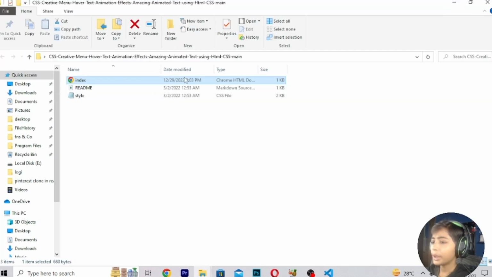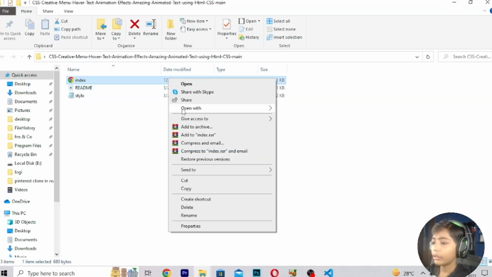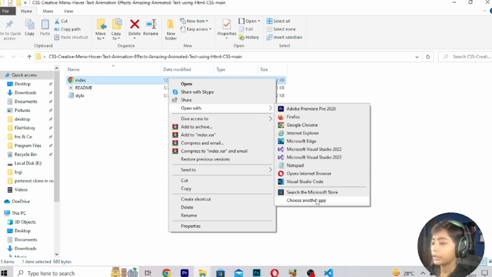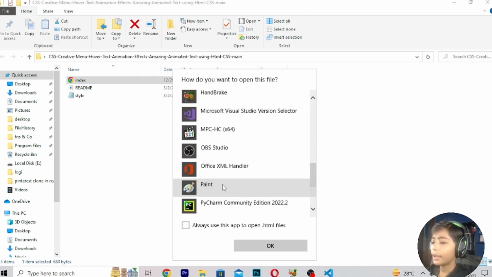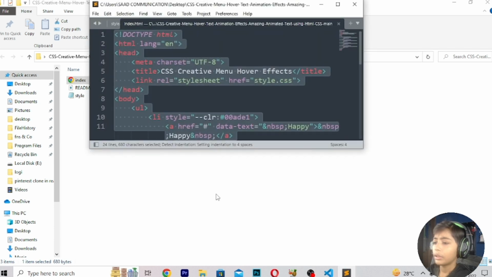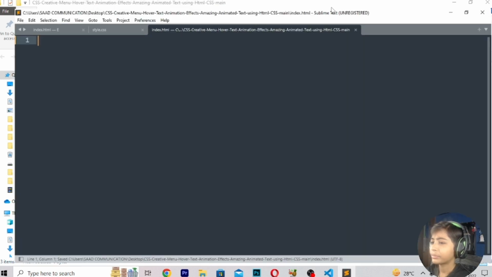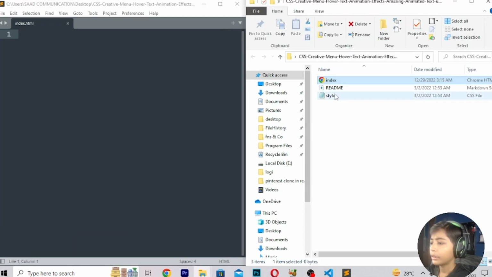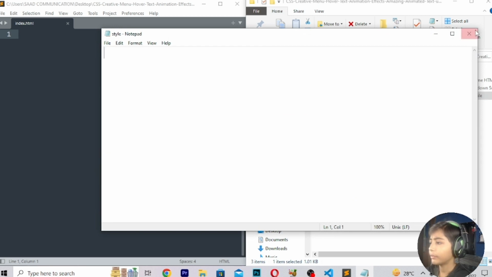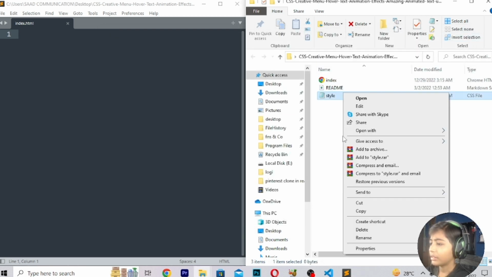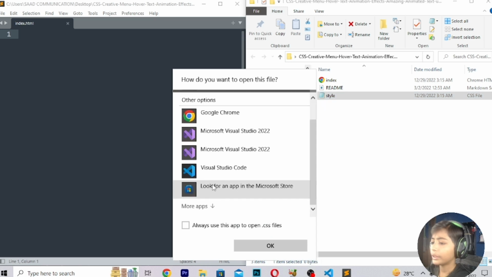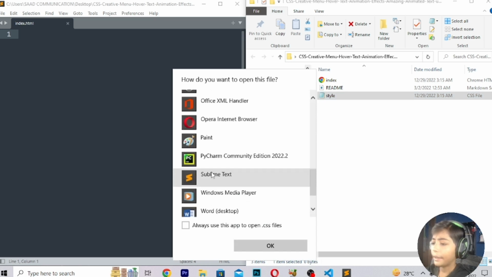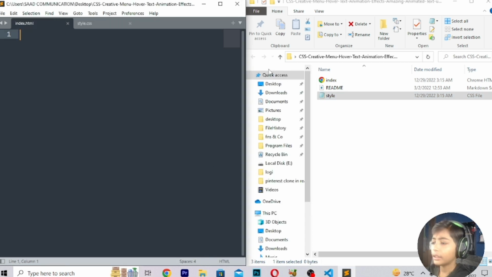So first of all, I will minimize it and open it. Choose another app, and I go down, erase, save. So erase them from here. First of all we can erase it, erase, save, and open with, choose another app, and we can open with Sublime Text Editor. So first of all I will open with Sublime Text Editor.